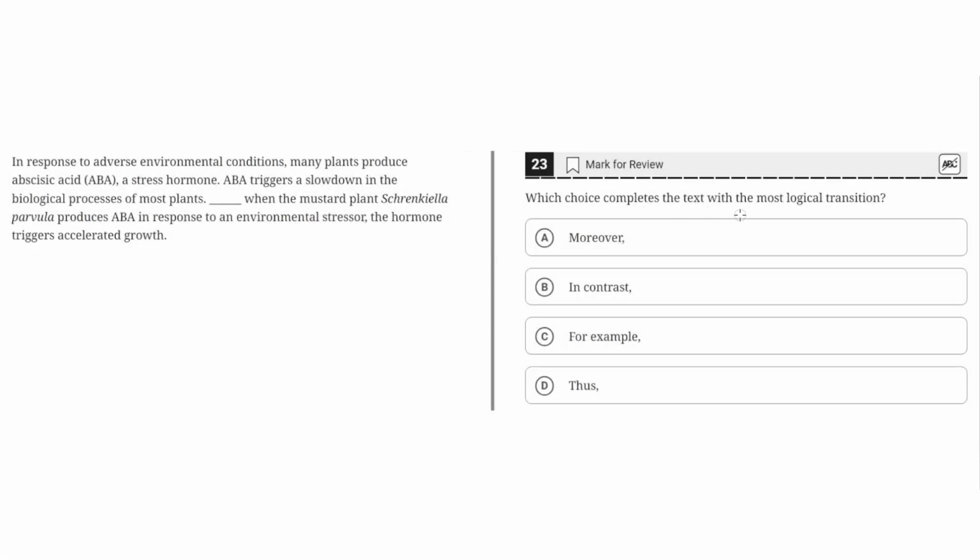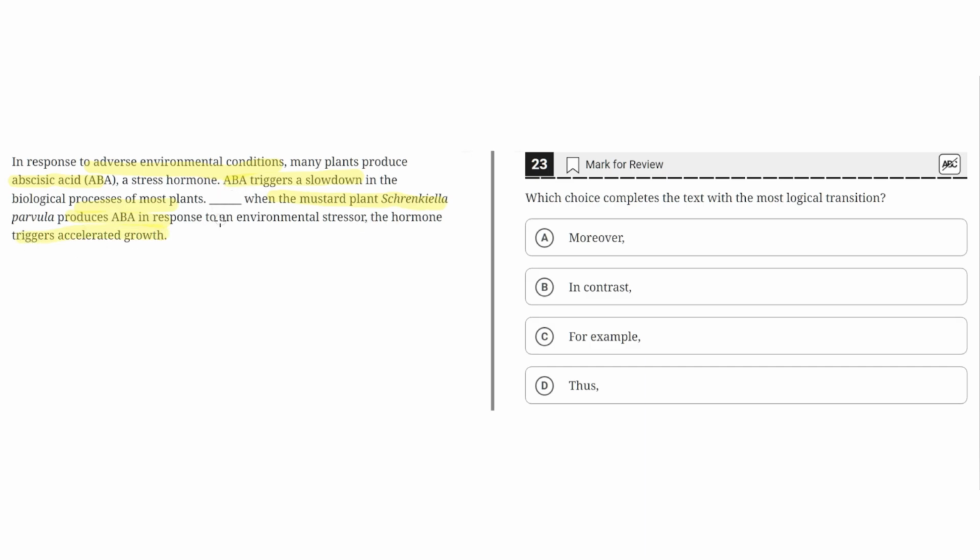Which choice completes the text with the most logical transition? In response to adverse environmental conditions, many plants produce abscisic acid, ABA, a stress hormone. ABA triggers a slowdown in the biological processes of most plants. Blank, when the mustard plant, Schrenkiella parvula, produces ABA in response to an environmental stressor, the hormone triggers accelerated growth.